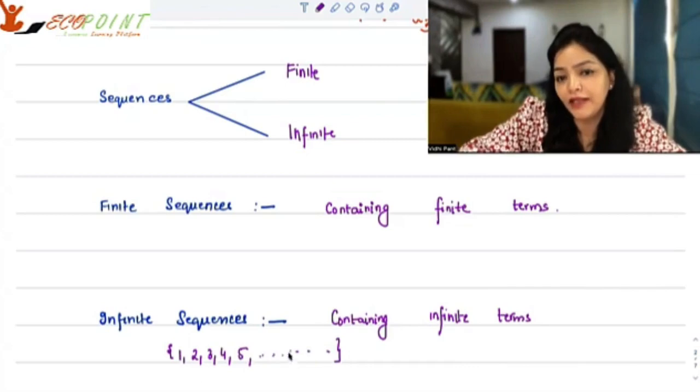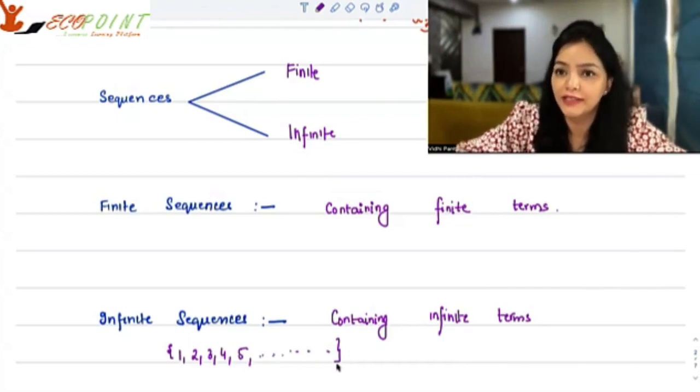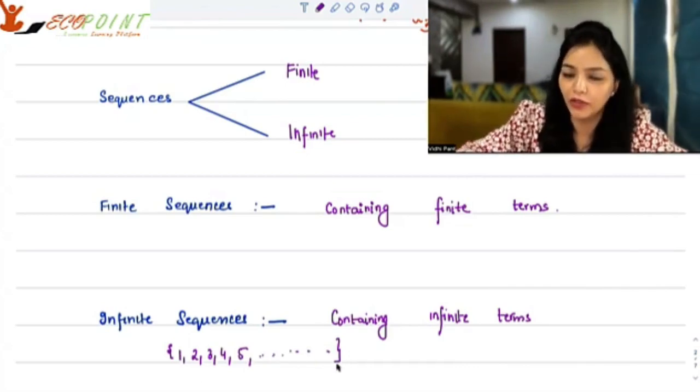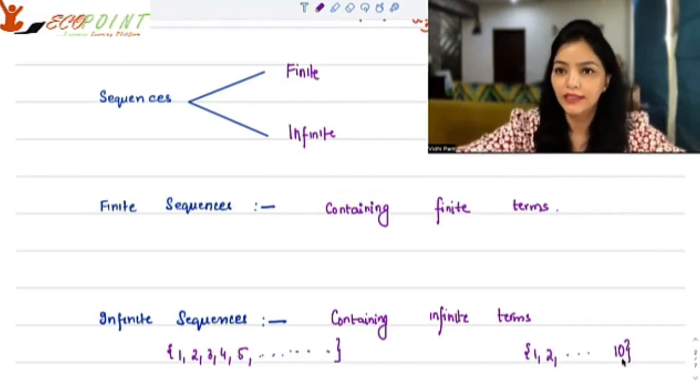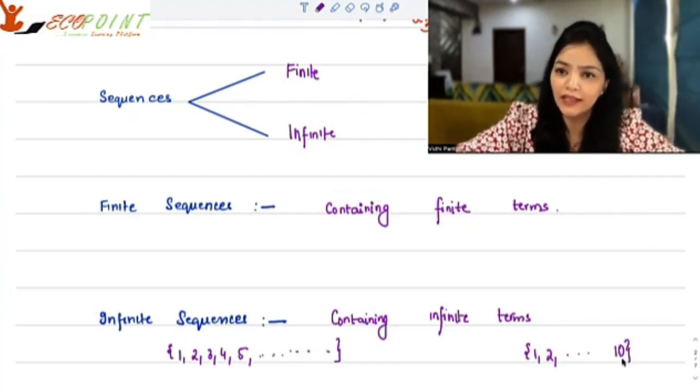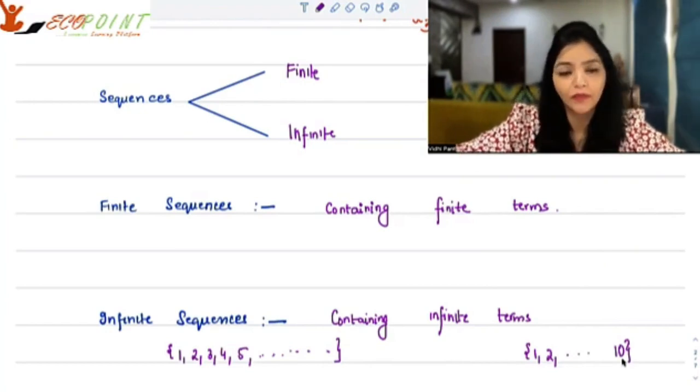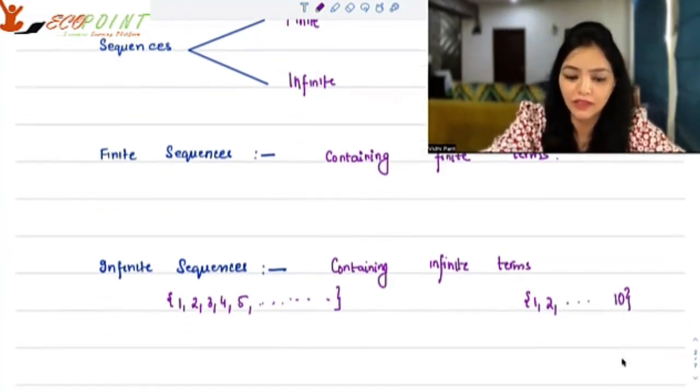So I'm writing it because this is an infinite sequence. If I write the numbers from 1 to, say, 10, that means I'm just taking 10 natural numbers, so this set, or this sequence, is finite because you have finite terms here.